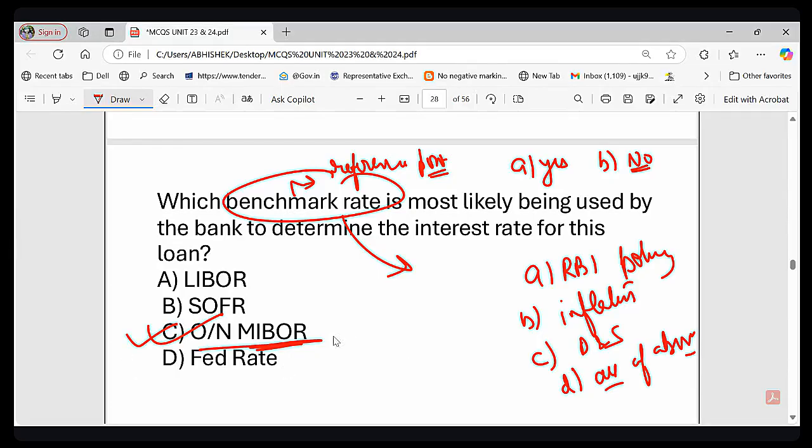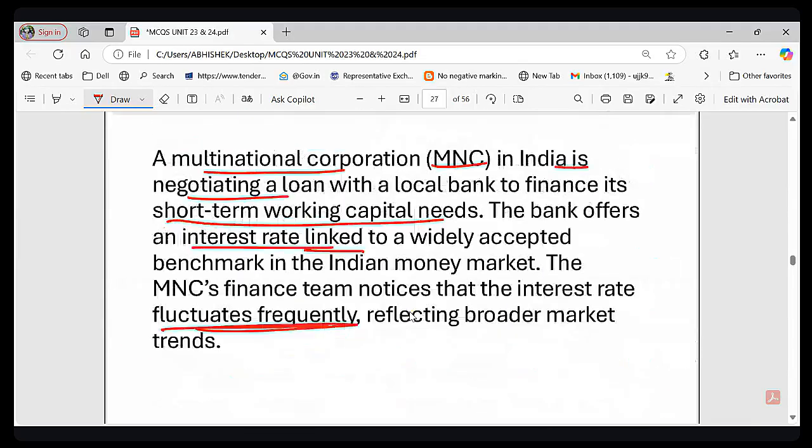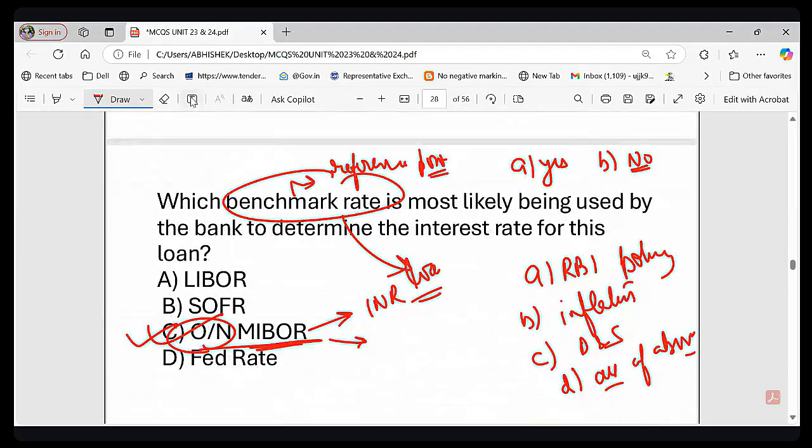Because it is the most commonly used benchmark for Indian rupee loans, right? And it is based on overnight lending in the Indian market, and it fluctuates daily, making it ideal for short term lending. आप यहाँ पे देखिए, यहाँ पे कीवर्ड क्या है? शॉर्ट टर्म लैंडिंग की बात हो रही है. Here the keyword is short term lending, right? Why other options are incorrect? So let me talk about that also.